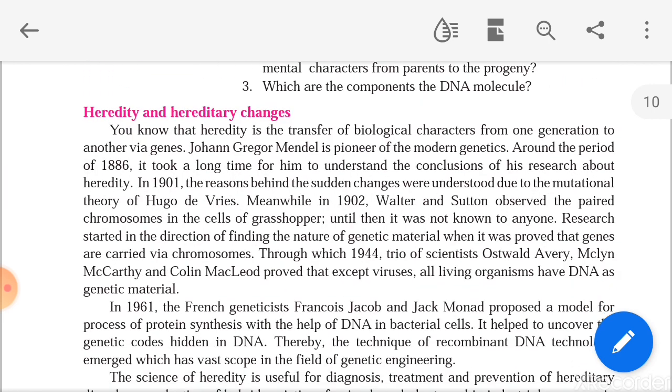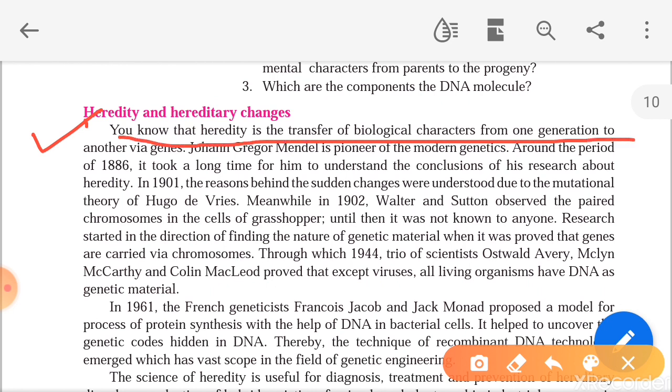So, heredity and hereditary changes. You know that heredity is the transfer of biological characters from one generation to another via genes. So this is the definition of heredity. What is the definition of heredity? It is the transfer of biological characters from one generation to another via genes. Okay, so this is the definition of heredity.